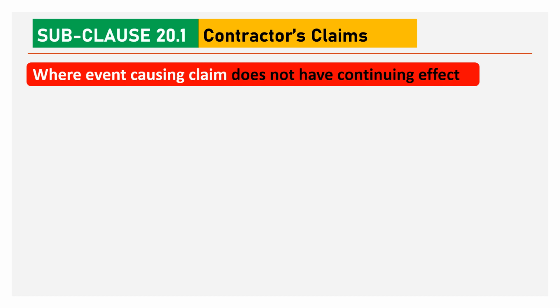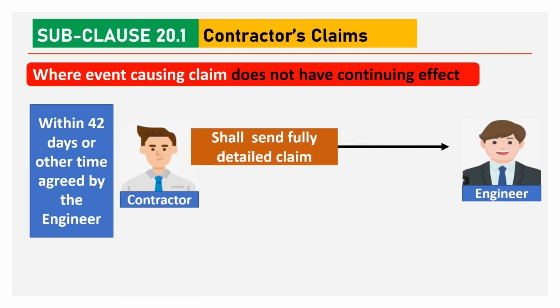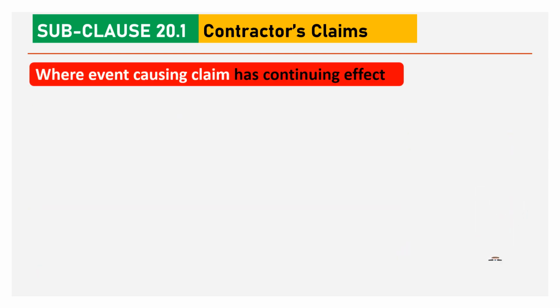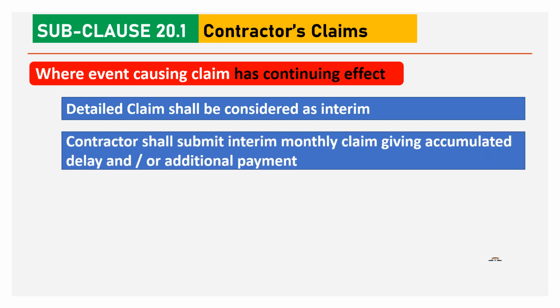Where the event causing the claim does not have a continuing effect, within 42 days or any other time as agreed by the engineer, the contractor shall send a fully detailed claim of time and/or additional payment along with supporting documents. Where the event causing the claim has a continuing effect, the detailed claim shall be considered as interim.